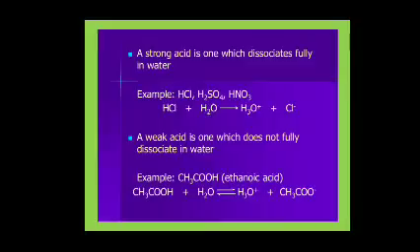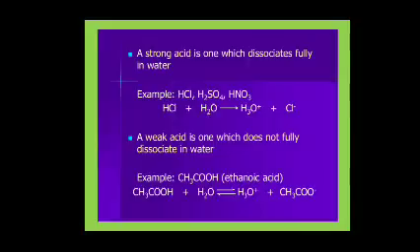For example, CH3COOH acetic acid, H2CO3 carbonic acid, H3PO4 phosphoric acid. These all are incompletely dissociated in water. They produce fewer H plus ions and are called weak acids. A strong acid completely dissociates and produces more H plus ions.